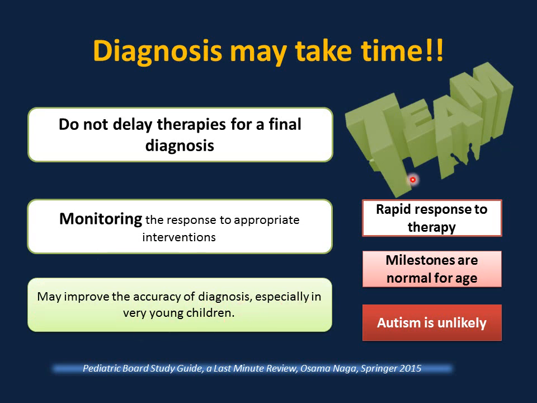For example, if you have an 18-month-old with suspected autism spectrum disorder, and this child received speech therapy and occupational therapy, with rapid response to therapy, milestones are normal for age at the 2-year well visit, for example, and the child does not meet the criteria of autism spectrum disorder anymore, autism is unlikely. Just reassure the parents.